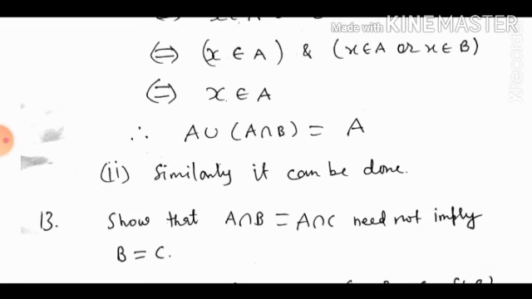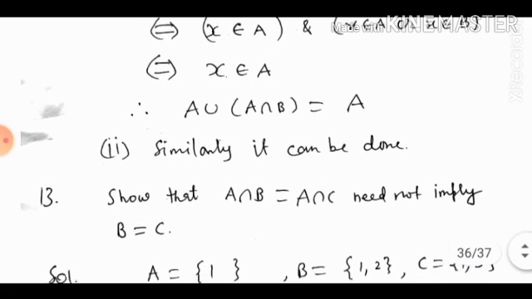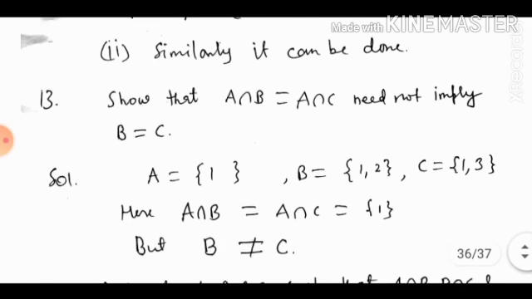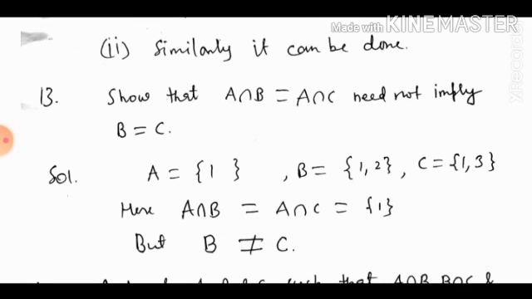So A intersection B equal to A intersection C need not imply B is equal to C. If we take A is equal to {1}, B is equal to {1, 2} and C is equal to {1, 3}. Here we have A intersection B as {1}, A intersection C is also {1}, but here B is not equal to C.